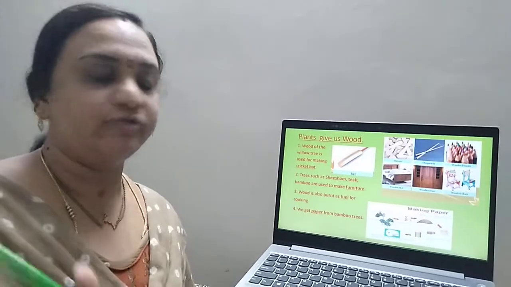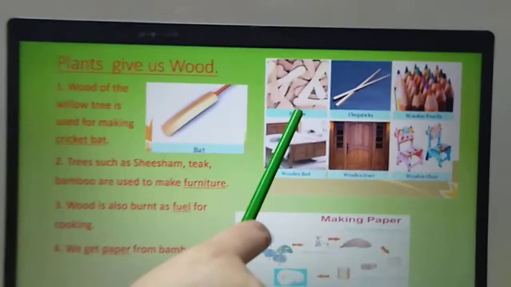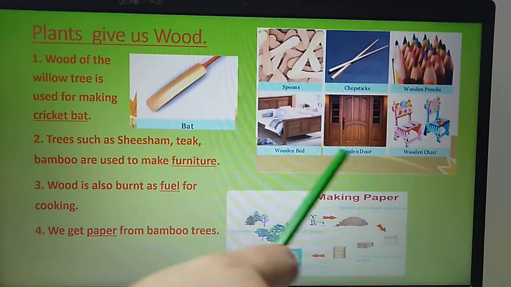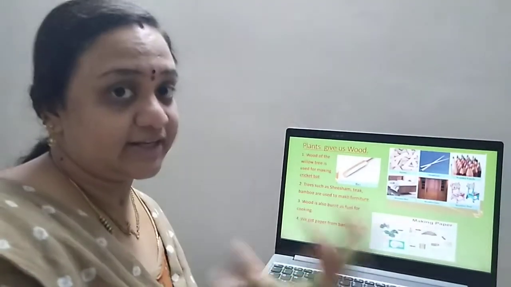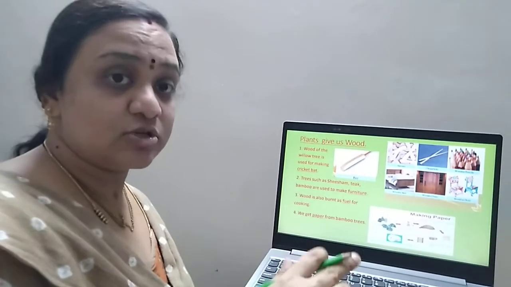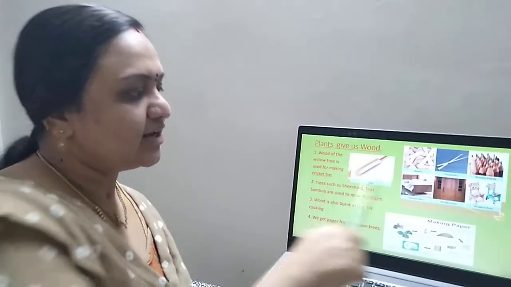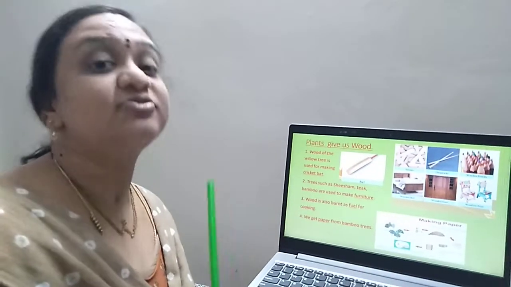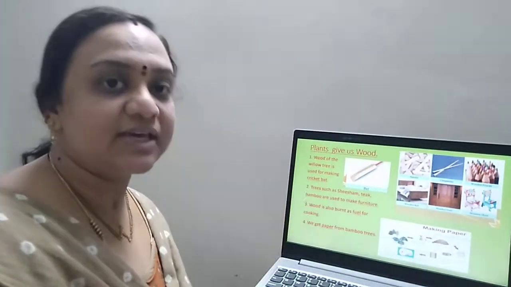Plant gives us wood. What will we do with wood? See this. This is also a color pencil. Your ice cream sticks, chopsticks, color pencils, the cot, the wooden door, your wooden chairs, study tables are all made out of wood. And where are we getting that wood from? We are getting it from the plants. So plants are also giving us wood with which we are making so many things. All these wooden bed, wooden decor, wooden door, wooden chair, all we call them as furniture. So plants are giving us wood with which we are making furniture.